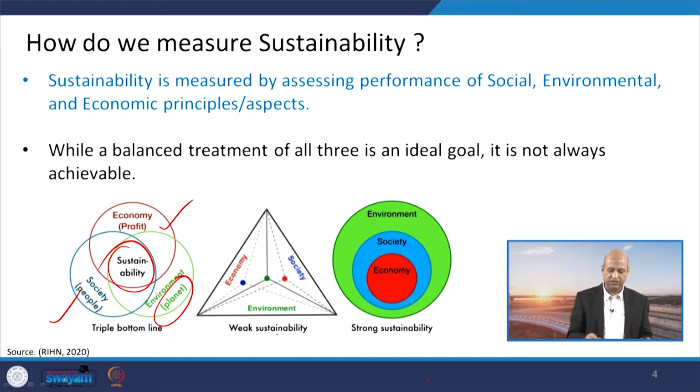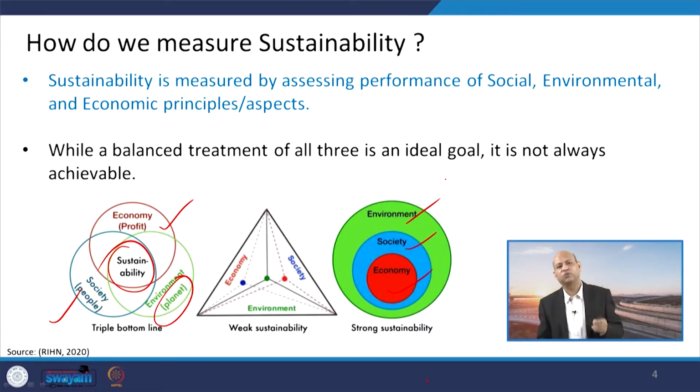Weak sustainability is when certain aspects are not properly interwoven and are separated. Strong sustainability means they are completely integrated in the right way, like they are an organic part, like our body, our hand, everything is organically integrated in one system. If these three systems are integrated like an organic entity, then you can say this is a very strong way of achieving sustainability. So, balancing of these three aspects, or three ideal goals, is very much necessary.